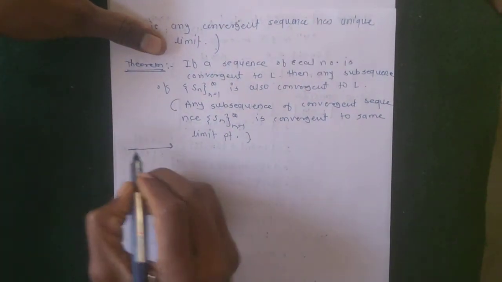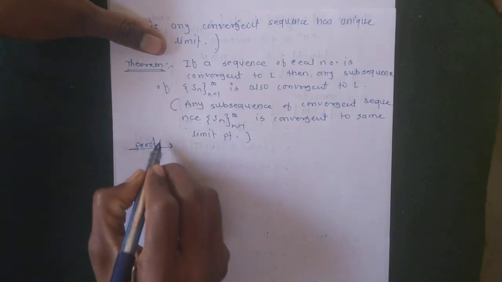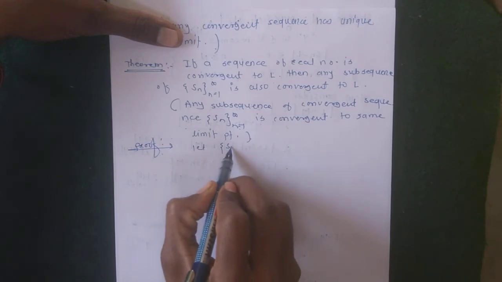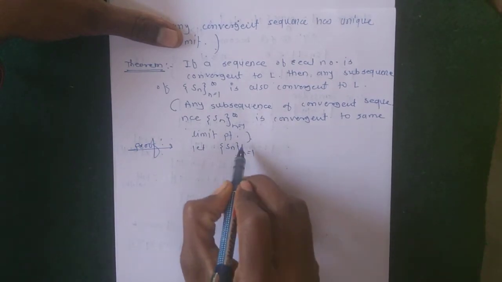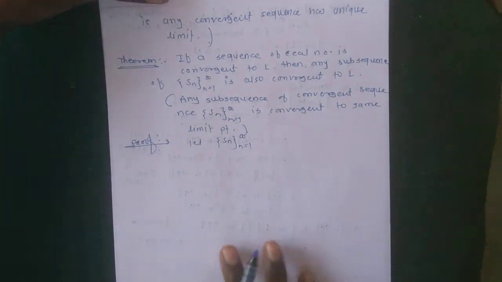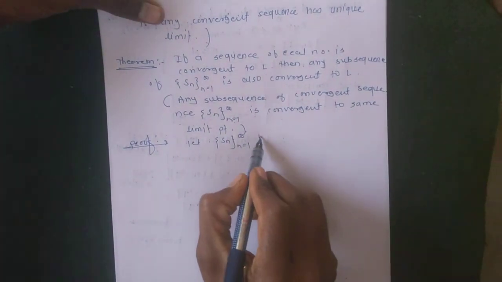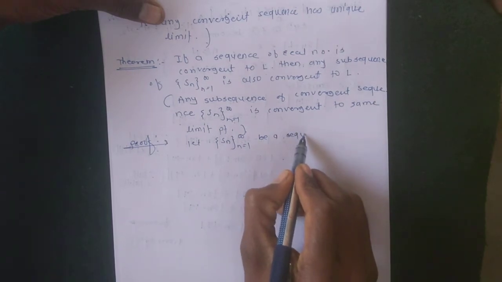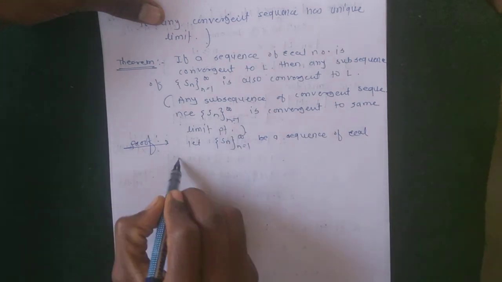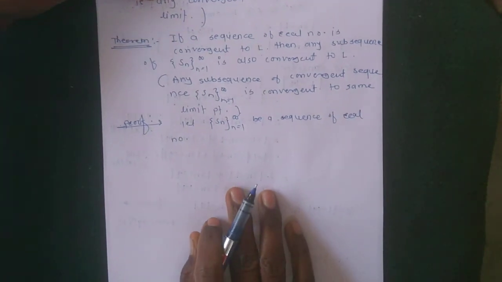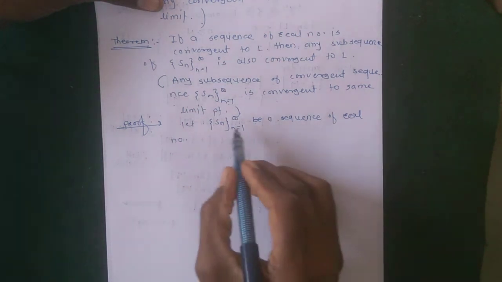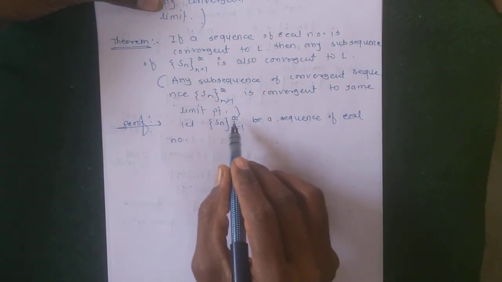So, proof of our theorem. Proof: let Sn be a sequence of real numbers.